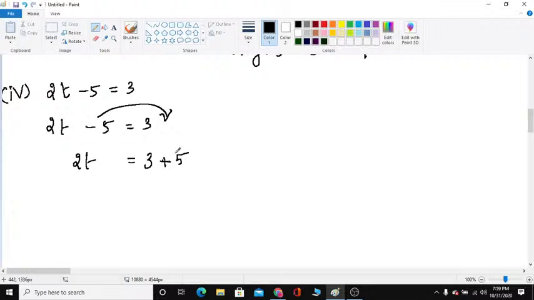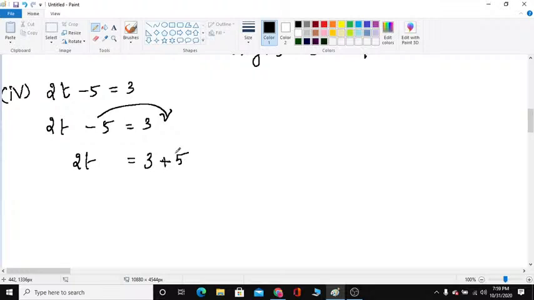So in this equation, once again I will repeat. First you have to transpose minus 5, because 2 is multiplying with the variable t. So first you transpose minus 5 to the right hand side, so plus 5.